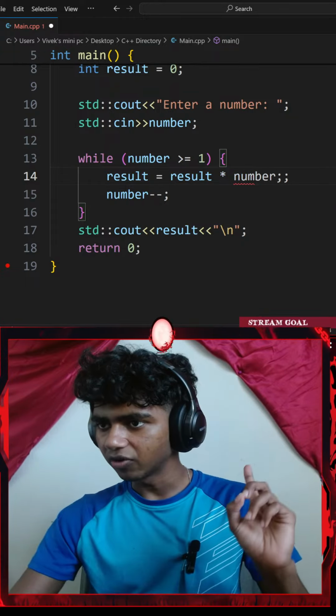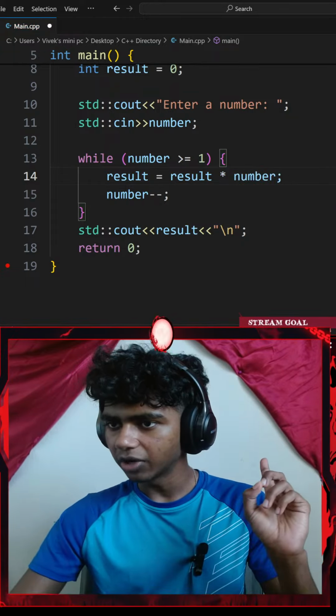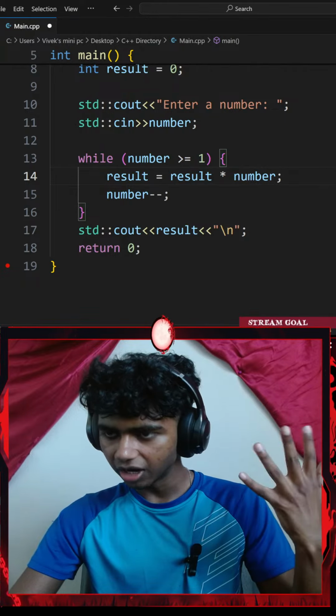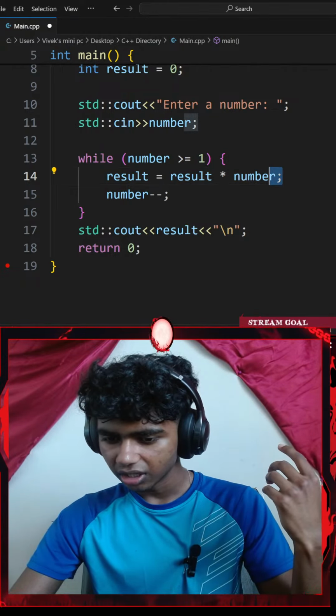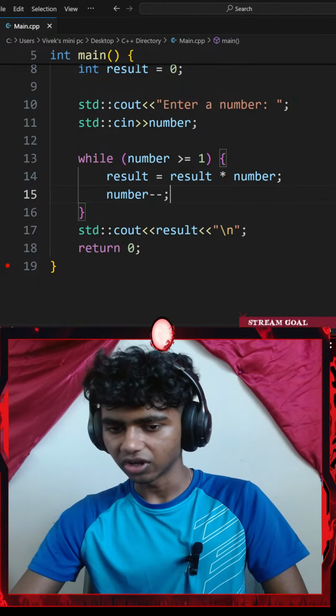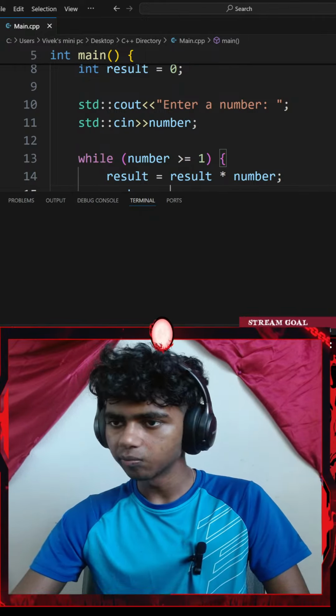Yeah, fix my typo. There we go. Result multiplied by number at a semicolon, number minus minus. Okay, let me go ahead and add a Control S, and then if I were to run the code, let's see, enter a number. I'll go with 5.